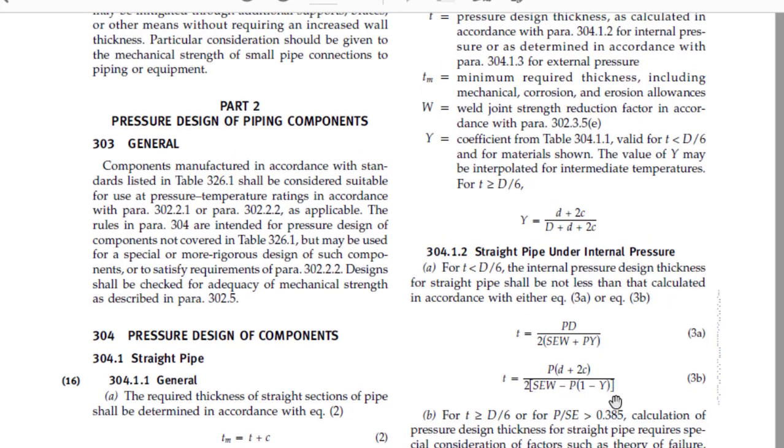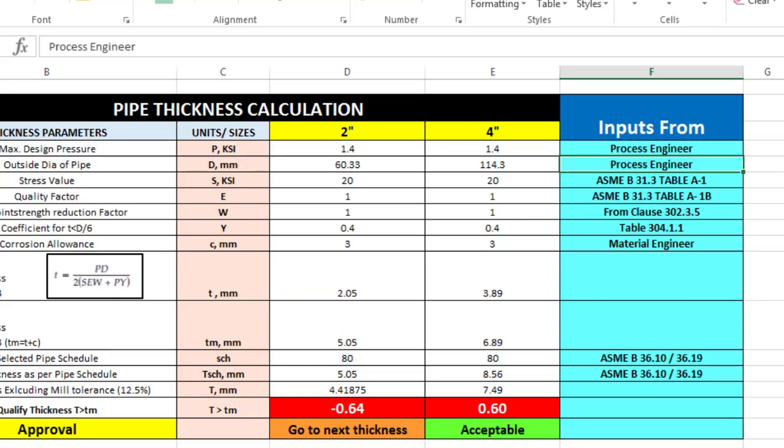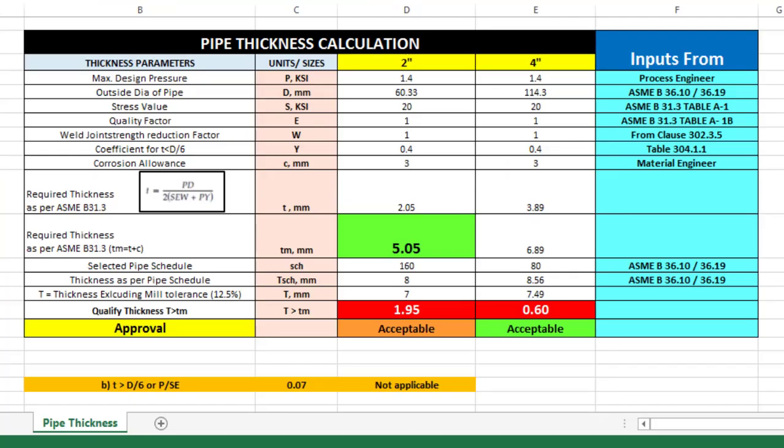I have made this in an Excel sheet. So this is how it is. This will be very helpful for you to understand. I will also keep this Excel sheet in the link that I am going to give in the description box. You can download it from there because this will be useful for you to understand how the calculation has been made. It will be very helpful for beginners to understand the simple piping calculations as per B31.3. Because as a beginner it may be difficult for you to understand at the beginning. So this Excel sheet will help you to understand it very clearly.